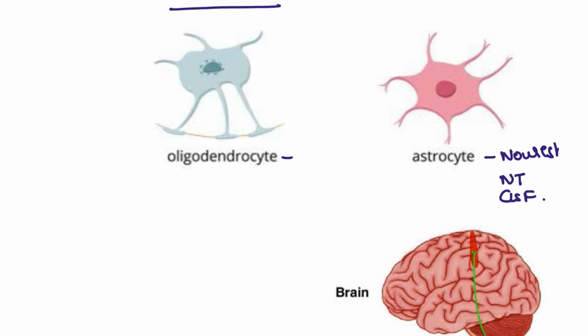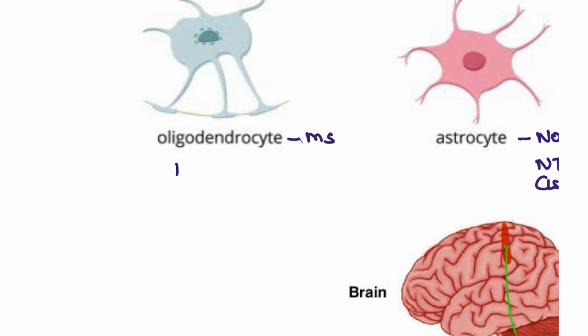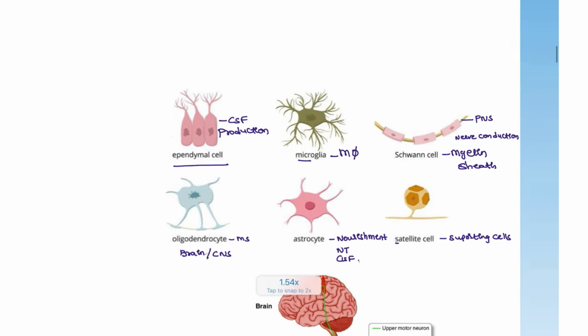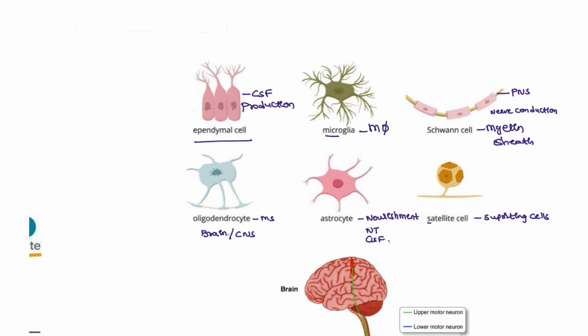And oligodendrocytes. These also form the myelin sheath, and are present in the brain and the CNS. Okay, these are the important structures that you have to take note of.